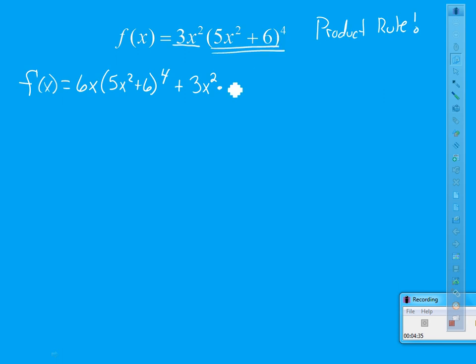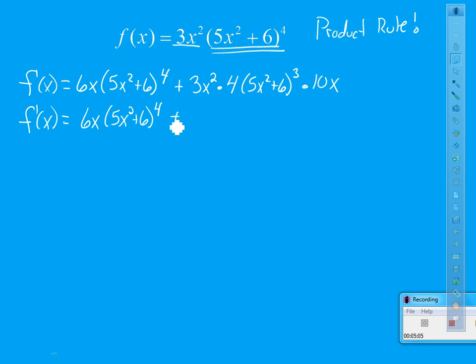So using the chain rule, I've got 4, 5x squared plus 6 to the 3rd, times the derivative of whatever's inside here, 10x. What a mess. Let me simplify this a little bit then. The first piece, nothing simplifies. And when I say simplify, we're going to try to combine any monomials that we have.